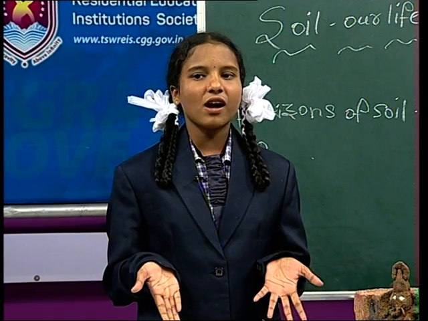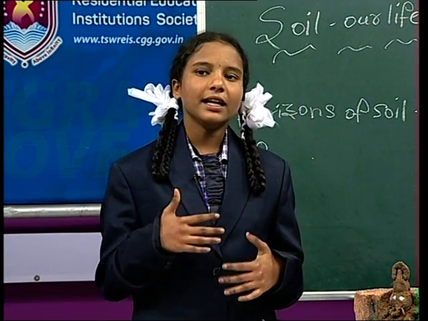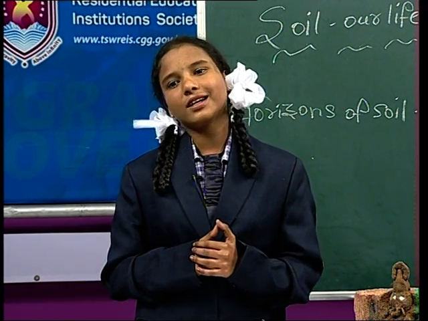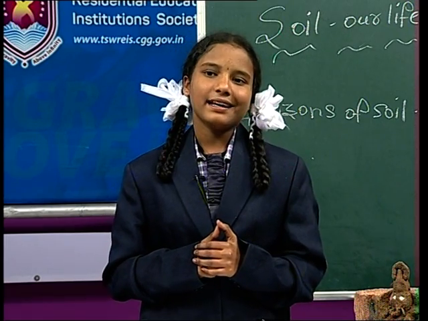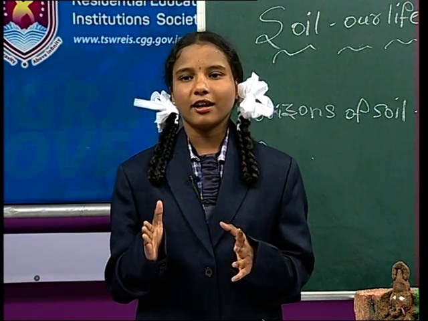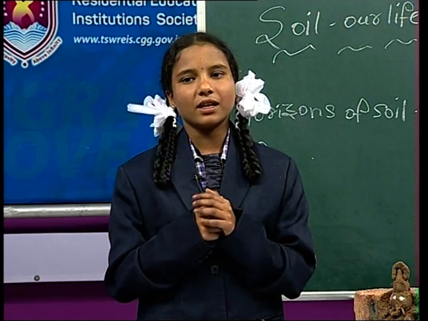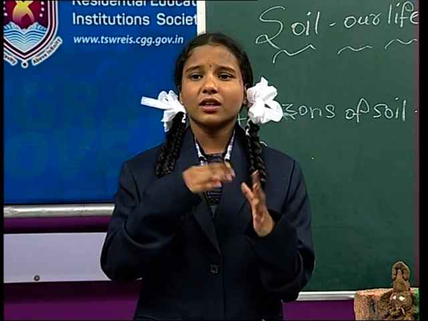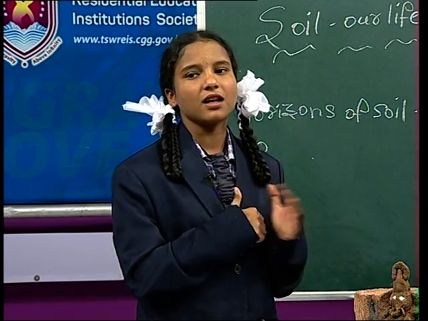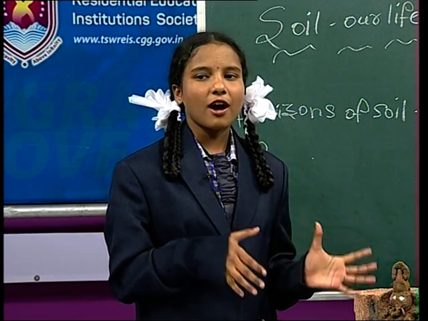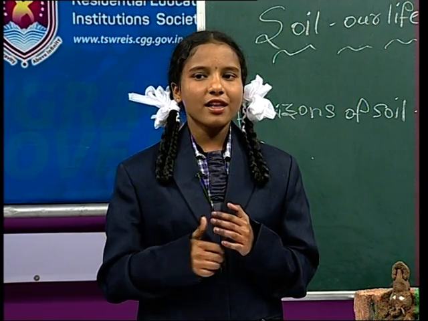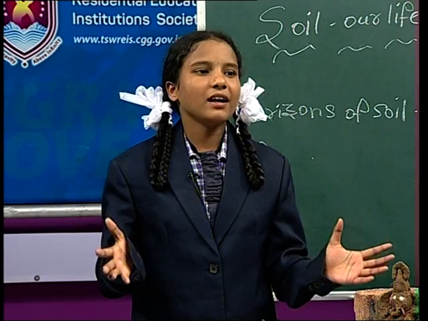We have now discussed that soil is used for everything in our daily activities, like air and water. Do you know one thing? Air and water also come from the soil. Air comes from the trees, and the trees grow in the soil. Water comes from the rain. When the trees give winds like that, the rain will come. So the trees also depend on the soil, and like that the air and water also come from the soil. So this is about the soil in our daily life.